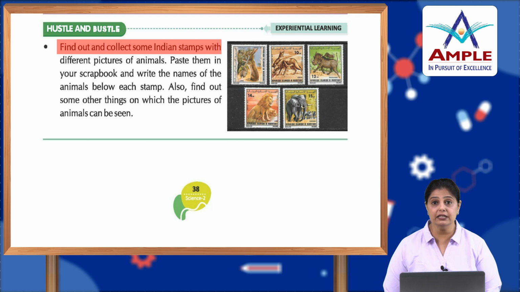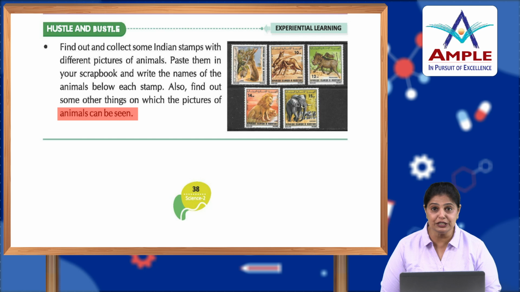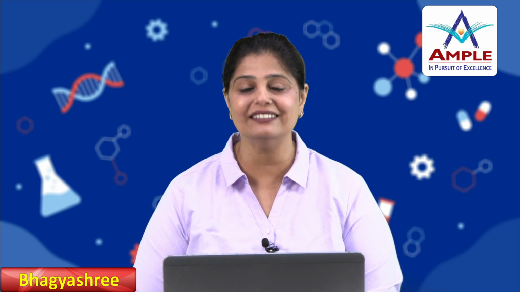Hustle and bustle. Find out and collect some Indian stamps with different pictures of animals. Paste them in your scrapbook and write the names of the animals below each stamp. Also, find out some other things on which the pictures of animals can be seen. So children, this is the activity that you need to do. But before you do this activity, you need to reread the chapter first. Then you have to solve all the exercises properly, okay? And then you can get on to the activities and finding more information about animals and how they are useful to us. Alright children, get going.